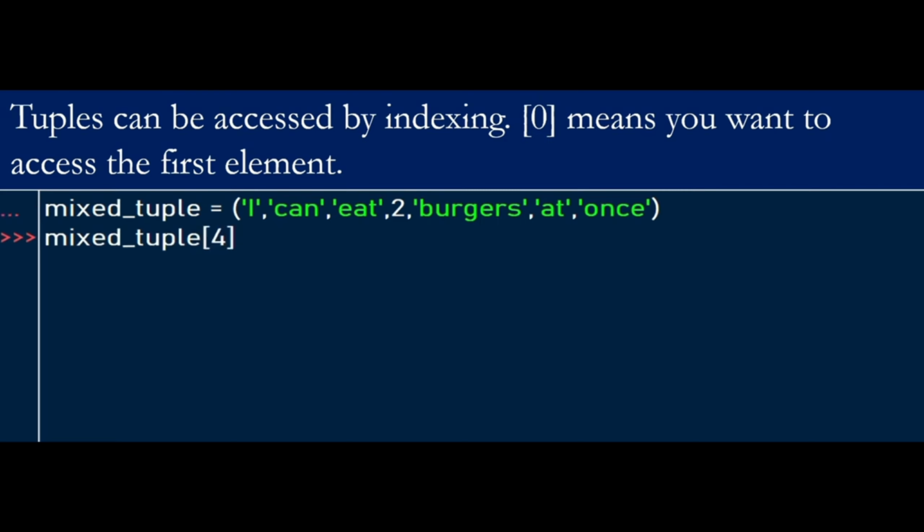Go ahead and access what's on index 4. The result is beggars. Let's just verify: 0, 1, 2, 3, 4. So they are all verified. Let's try to access what's on index 0. Here we have I, because we start counting from 0. So this is how you can access tuples by indexing.